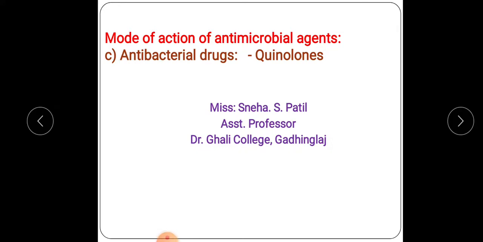Today in this lecture, we are going to start with the mode of action of another antimicrobial agent that is known as the antibacterial drug. And the name of the first antibacterial drug is quinolones. The group name is quinolones. Under this group name quinolones, various antibiotic tablets come. Now, what does antibacterial mean here? The drug which is showing the action against the bacteria is known as an antibacterial drug.